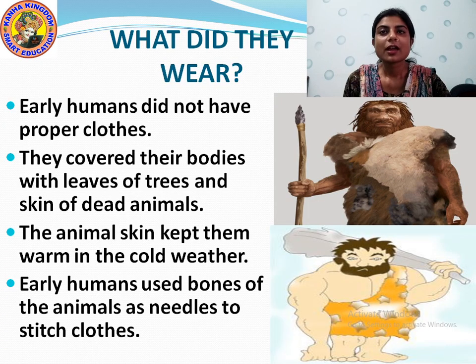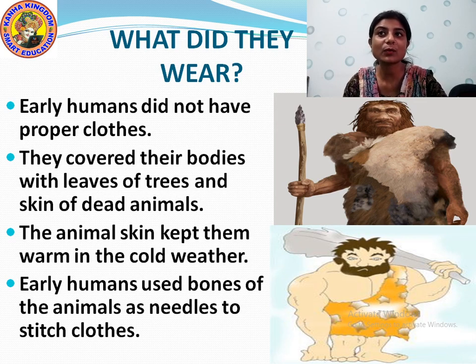And now, students, what did they wear? What was their dressing style? What were the clothes which these early humans wore? Can you see the picture? What is that man wearing? It is the skin of an animal. The animals which they hunted and killed, they used to take out the skin to wear it. Understood? They used to wear the skin of animals.